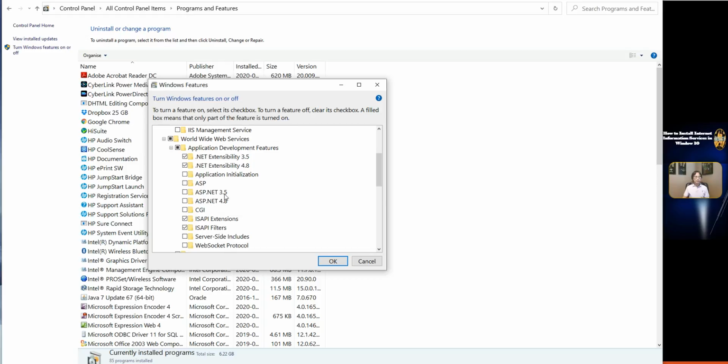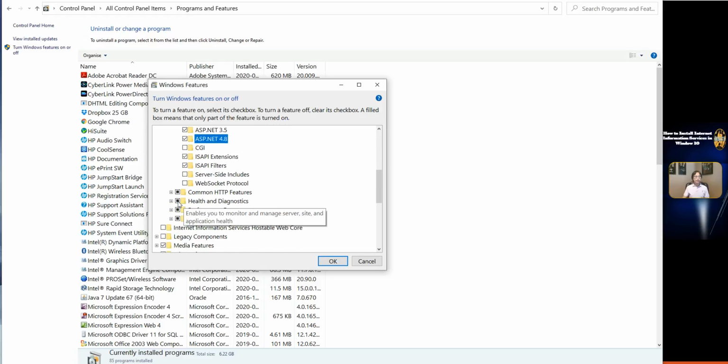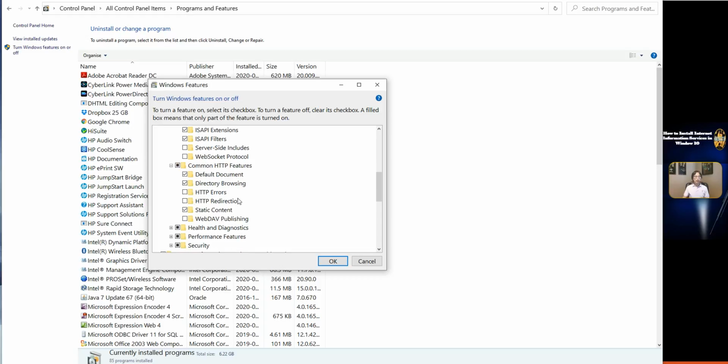Check the checkbox of ASP.NET 3.5. Check the checkbox of ASP.NET 4.8. Click Common HTTP Features to expand it. Check the checkbox of Directory Browsing. Check the checkbox of HTTP Errors. Check the checkbox of Static Content.